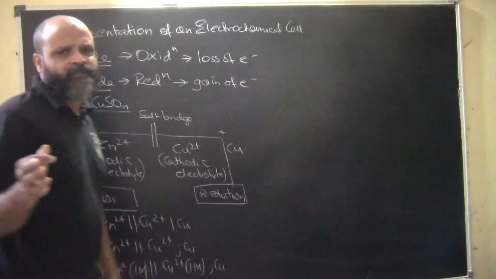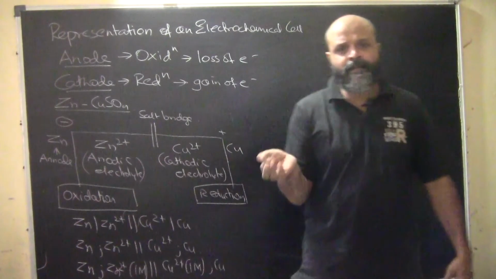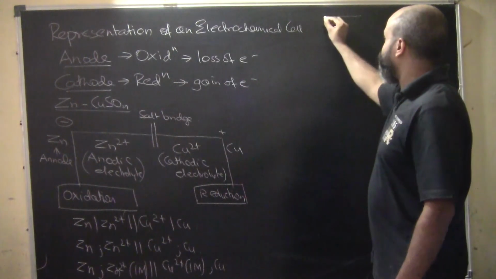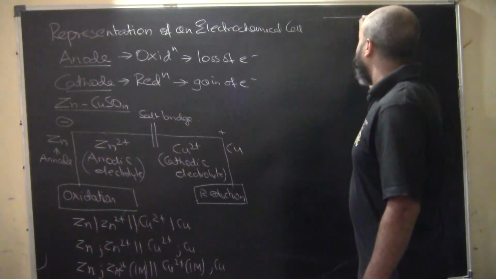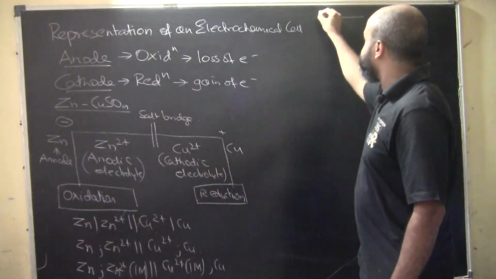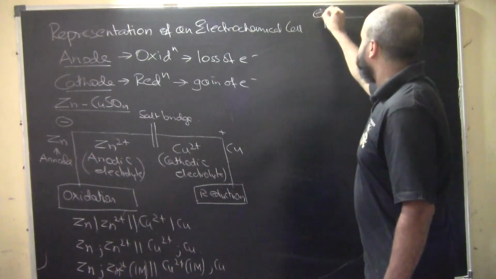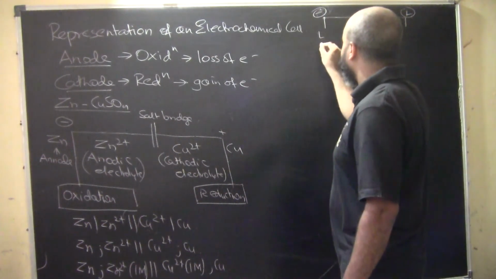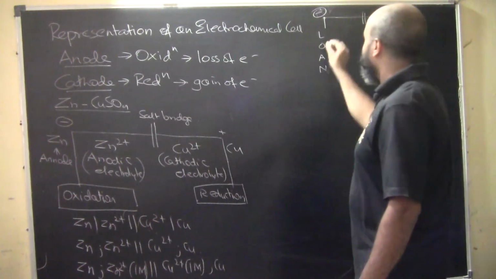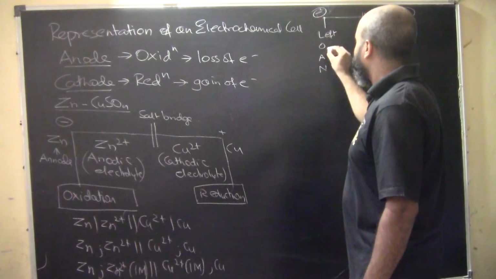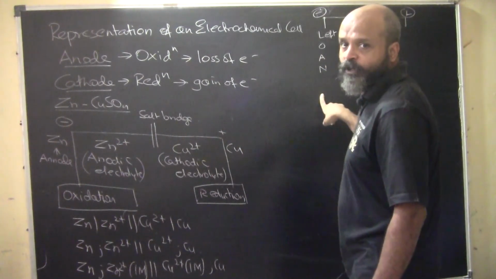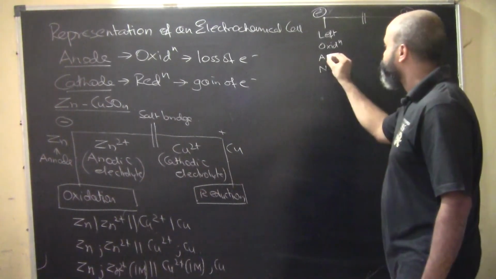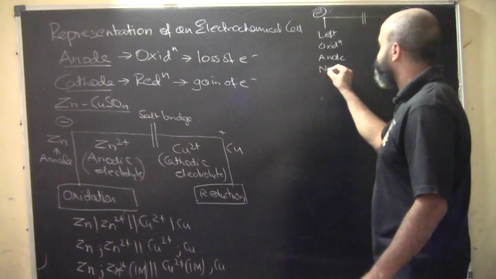This is not a problem, but just a memory trick, if we get confused. On the left hand side obviously the anode will be there, so we can remember it like this. This is the anode part, obviously this will be the salt bridge, and this will be the cathode part. So we have here LOAN, L-O-A-N. Lone means left, and oxidation is happening here. Why oxidation? Because this is the anode and this is the negative one.